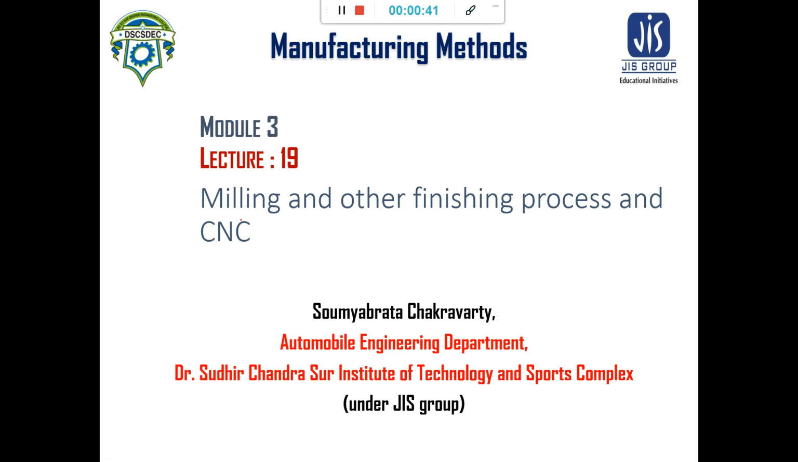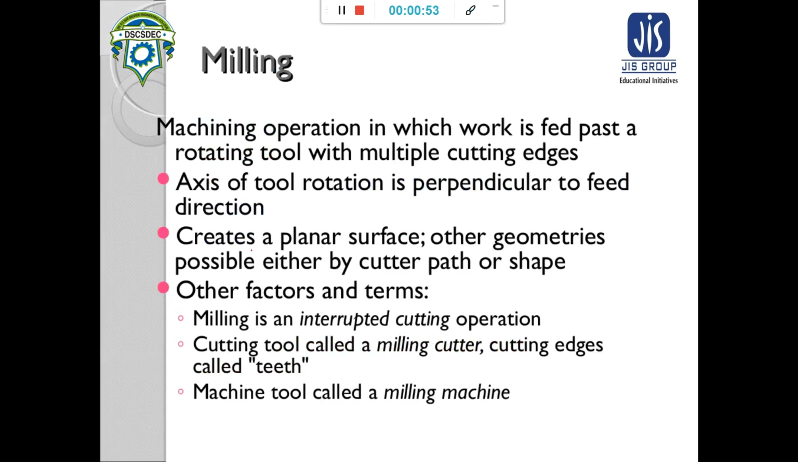Now today we will talk about milling and other finishing machining processes, and CNC or computer numeric control machining. So milling, what is milling? Milling is a machining operation in which work is fed past a rotating tool with multiple cutting edges. That means in case of milling, the primary cutting motion is given to the cutting tool, while the workpiece is fed into that cutting tool.